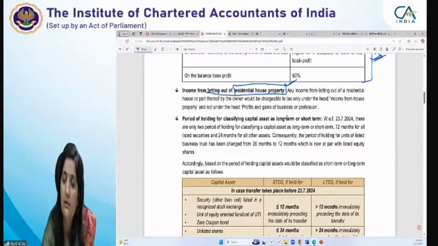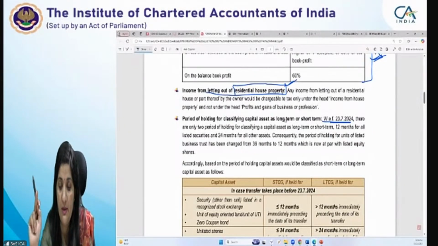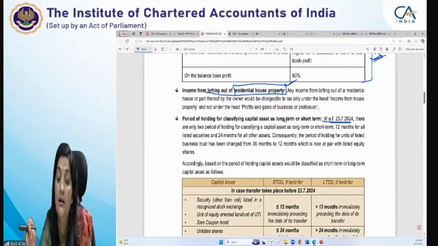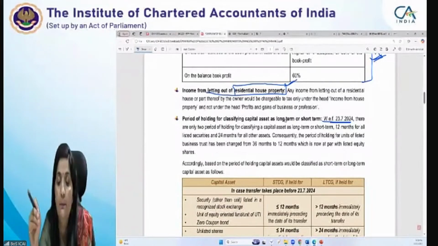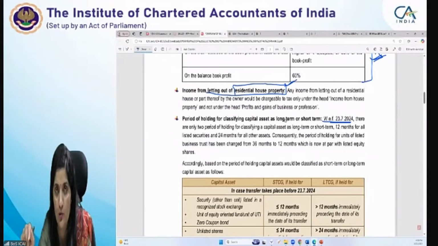Otherwise from 23/7, with effect from 23/7, right? On or after. Keep in mind, on or after exactly 23/7, अगर transfer की date दी हुई है, then the new provisions are applicable. So for before के लिए the period of holding of the earlier times, where earlier provisions is important. You have to remember those things. And from 23rd July 24, the period of holding applicable is different. It is now only 2 periods of holding are applicable, that is 12 months and 24 months. There is no concept of 36 months. However, up to 23/7, you have to keep in mind the 36 months period also.